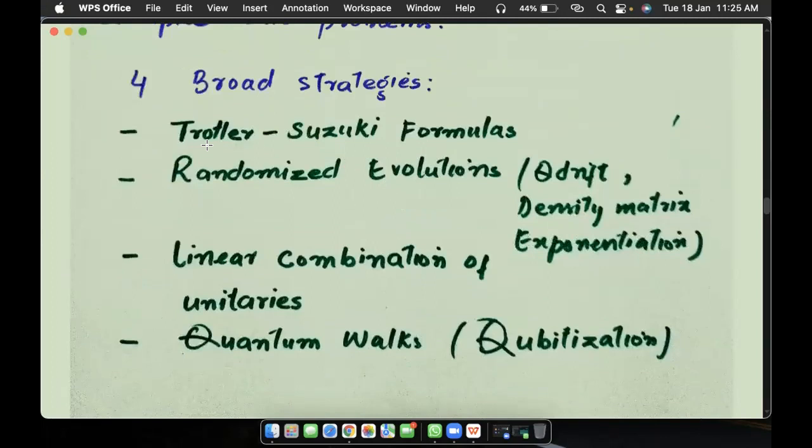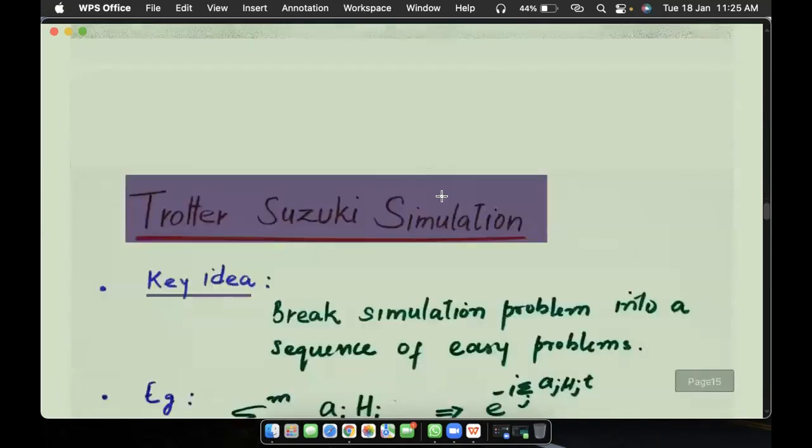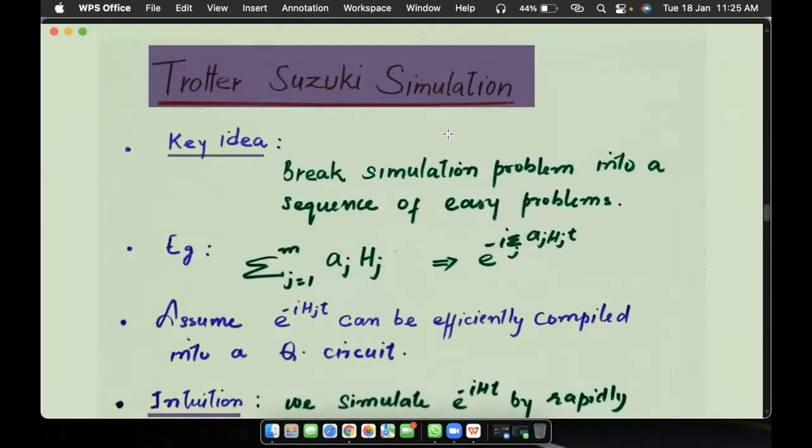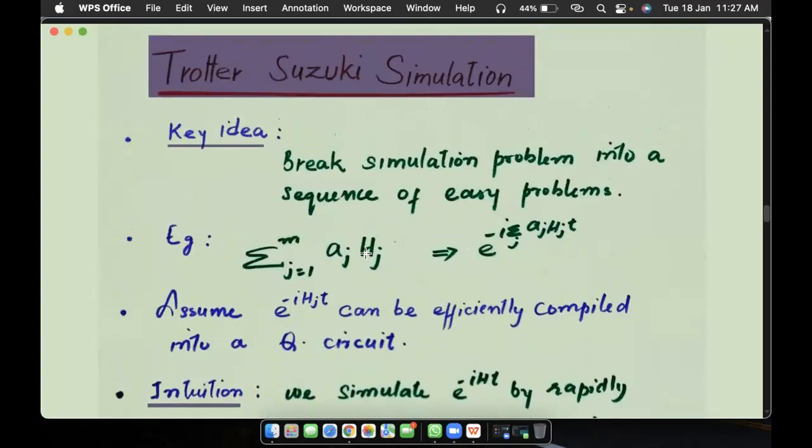First of all, we will try to see what this Trotter-Suzuki formula is, and how it helps us in understanding quantum simulation or the Hamiltonian evolution. So this is the Trotter-Suzuki simulation. The key idea in it is to break the simulation problem into a sequence of easy problems, as we just saw in the picture. So how do we do that? For example, our original Hamiltonian was H, and we say it is the summation of these component Hamiltonians H_j, with a coefficient a_j multiplied to each.